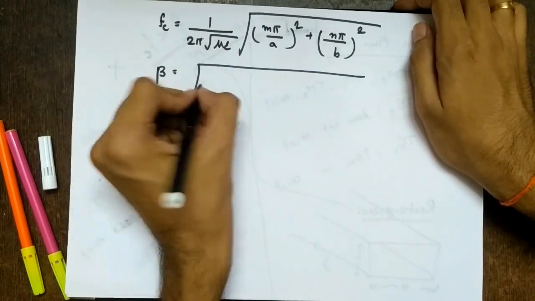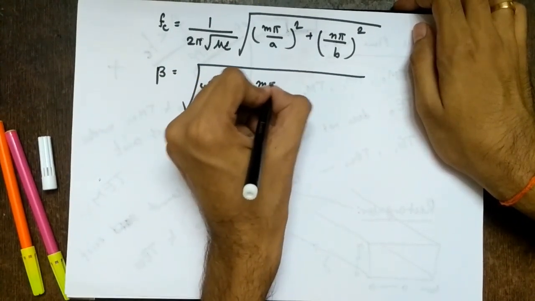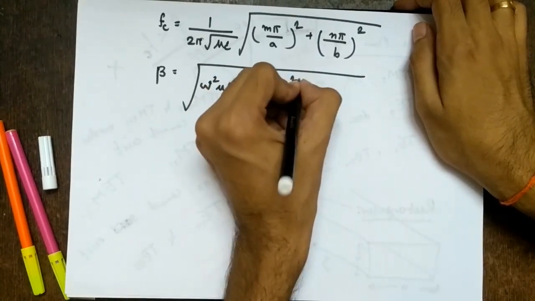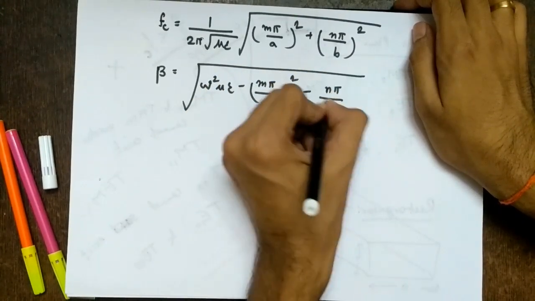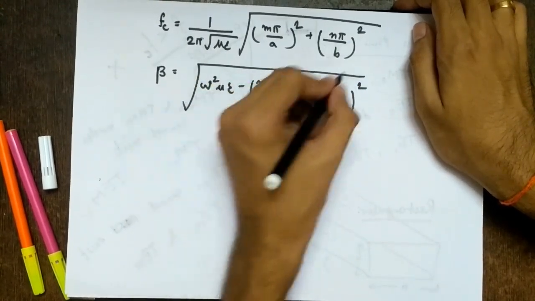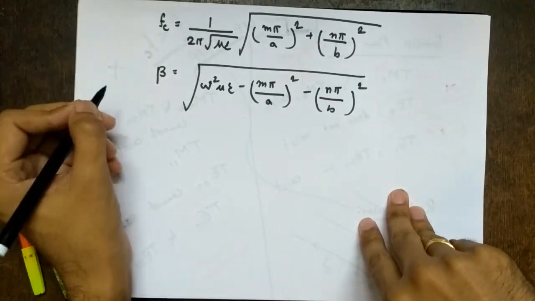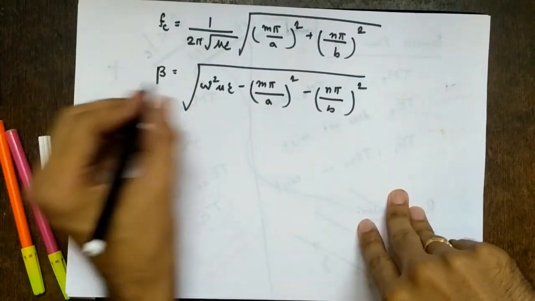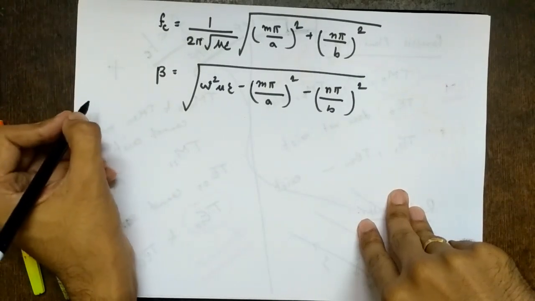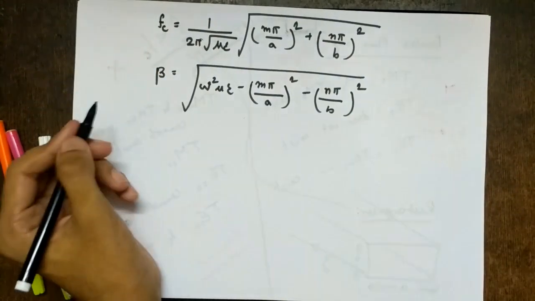Square root of omega square mu epsilon minus (m pi by a) the whole square minus (n pi by b) the whole square. If you want, you can write this in a bracket and make this plus. So this is what we saw till last lecture. One more derivation is usually asked: derive expressions for cutoff frequency, which we have already derived last time.